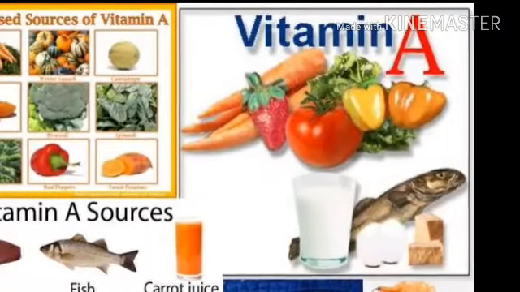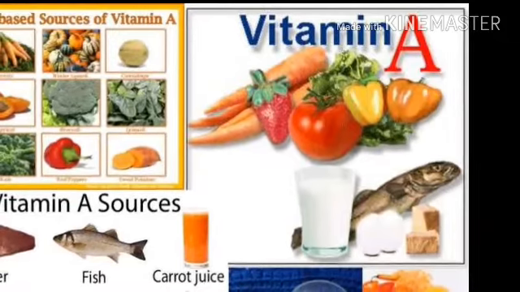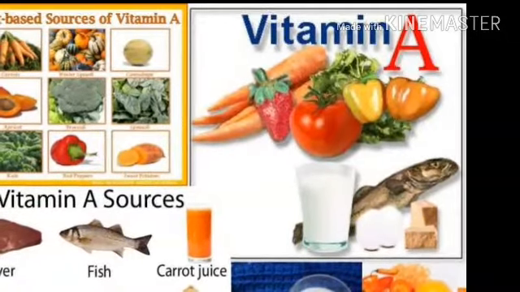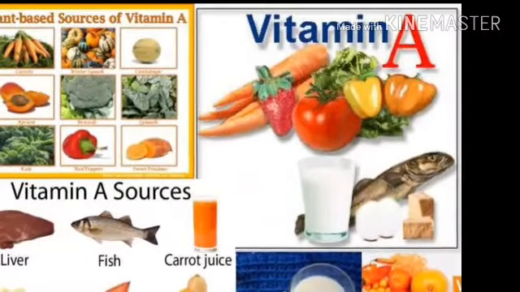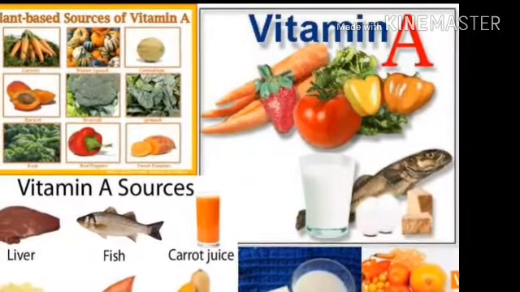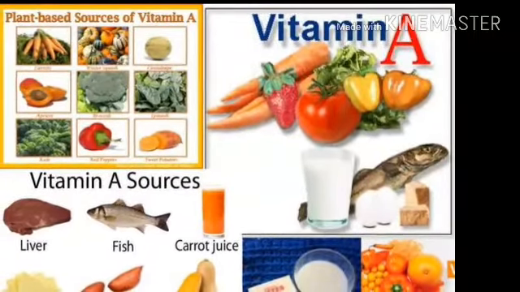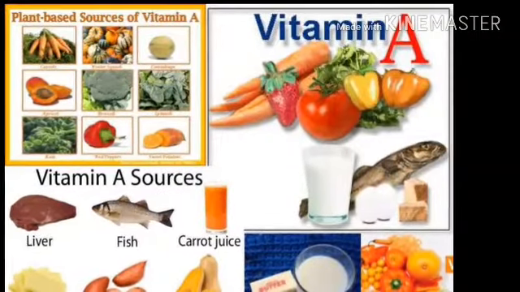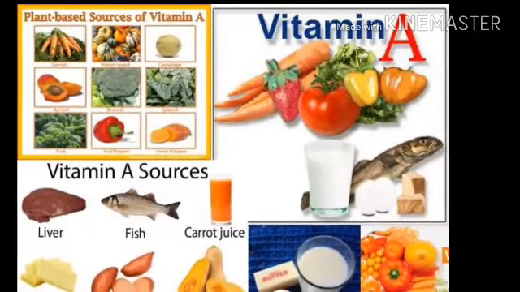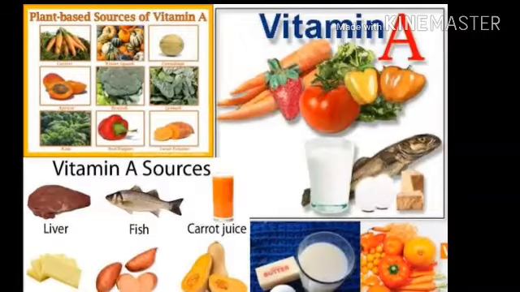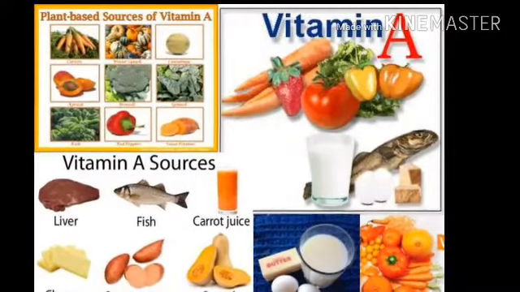Let us see from which kind of food material we get vitamin A. Vitamin A is mainly available in foods like milk, butter, carrot, fish liver oil, eggs, green vegetables, mango, and papaya. It is mainly available in leafy vegetables, right?